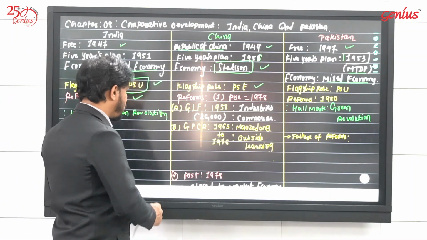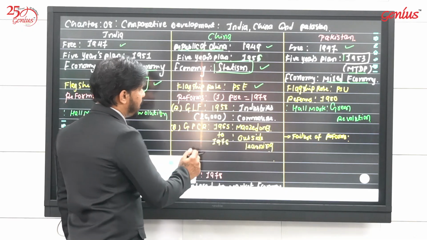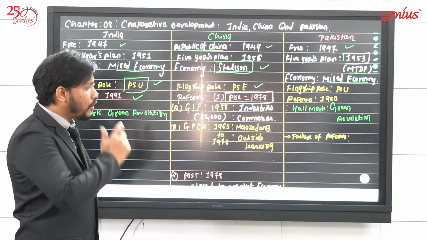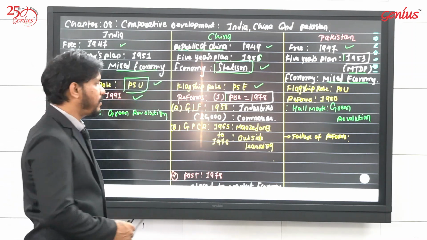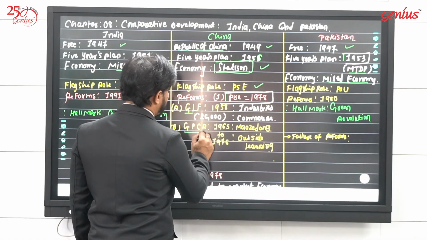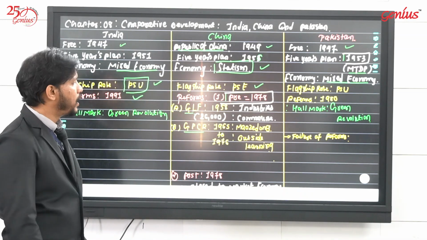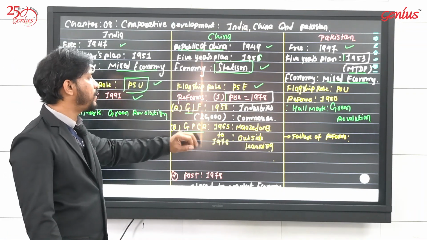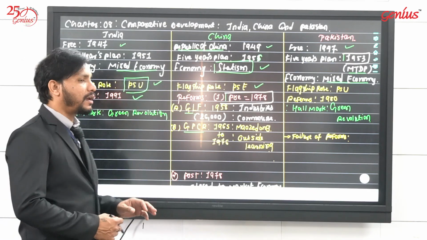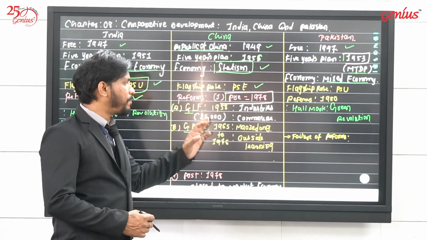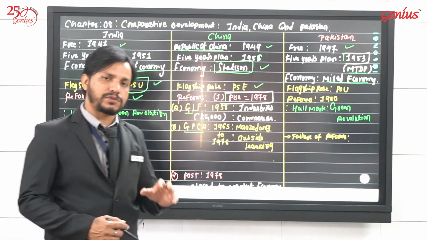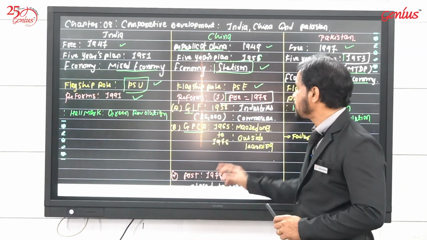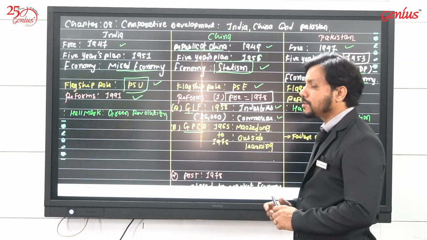But if we talk about the reforms of China, then Chinese reforms are divided into two parts. The first is pre-1978. Pre-1978 there were two main events that happened in China as reforms. The first is in the year 1958, and this is known as the Great Leap Forward. We have studied that event in the classroom also. It is basically to be remembered with two segments: one is industrial development and one is the commune system.